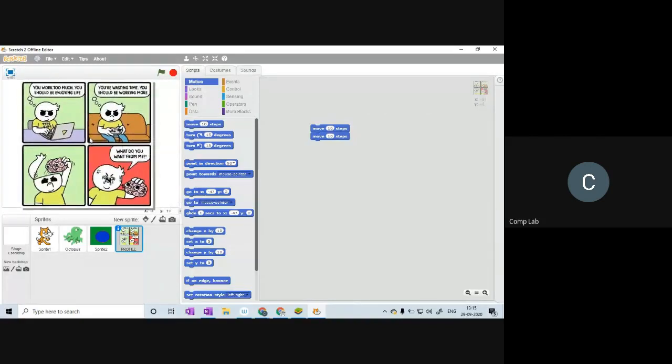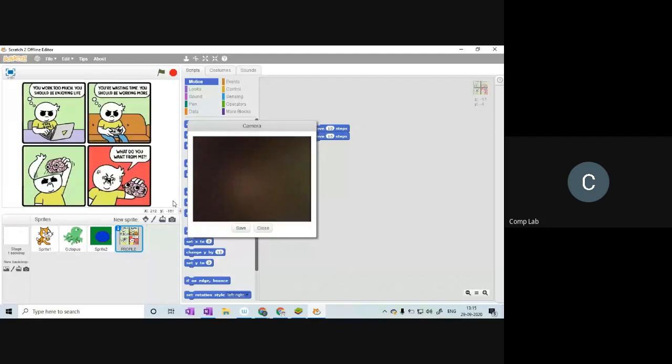All right. So this is about adding sprites, and finally we have one more button here that lets you make yourself a sprite. This is the button for your webcam. If you click on this, your webcam will turn on, and you can take a picture of yourself and make that into a sprite. My webcam is actually not working properly, so you can see a black screen.